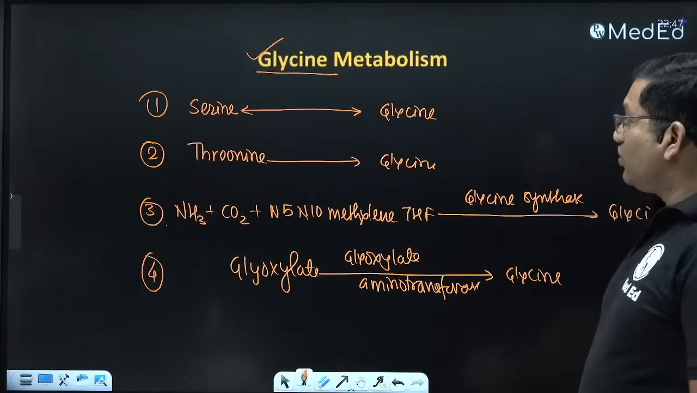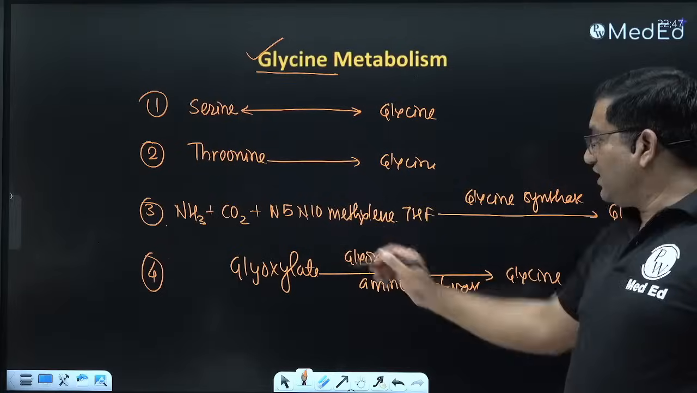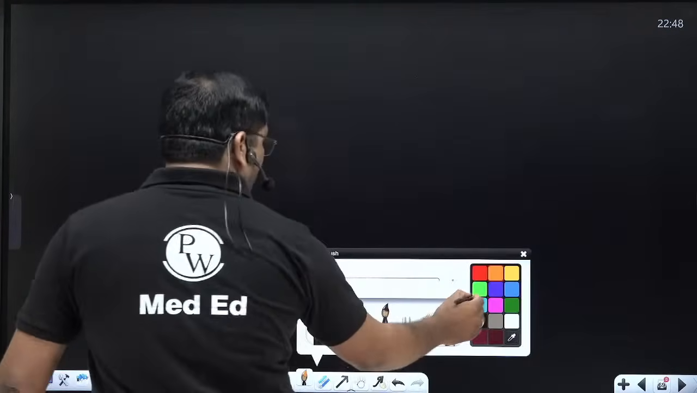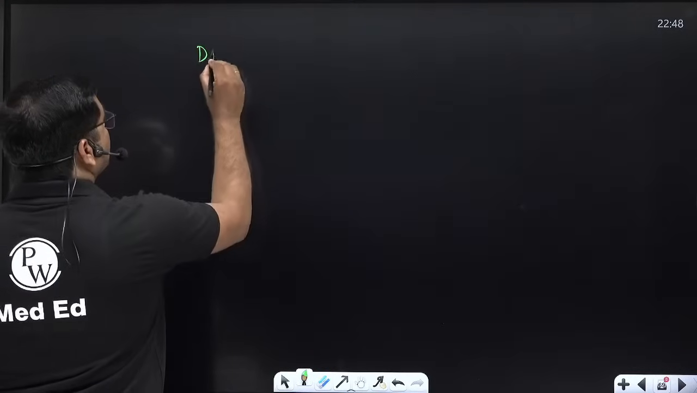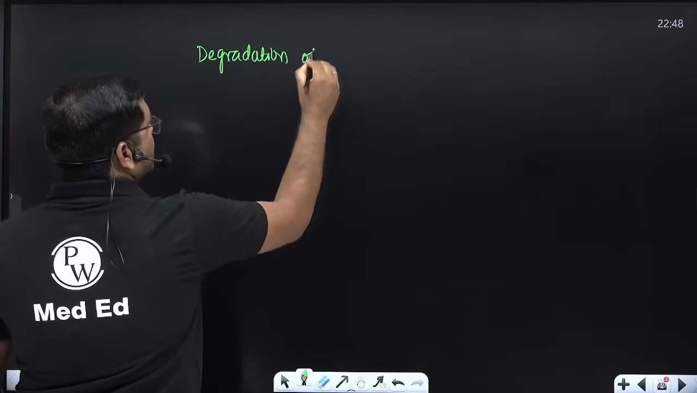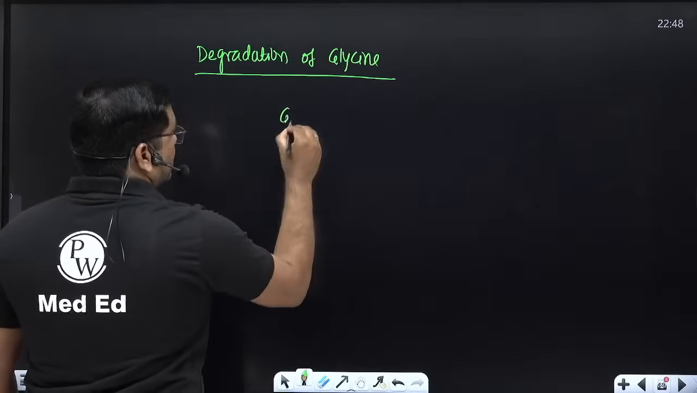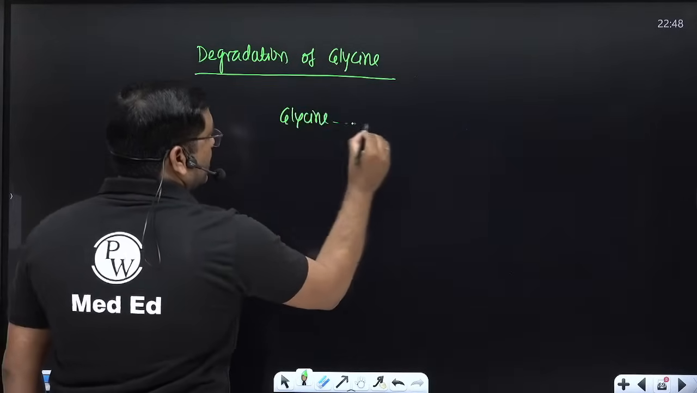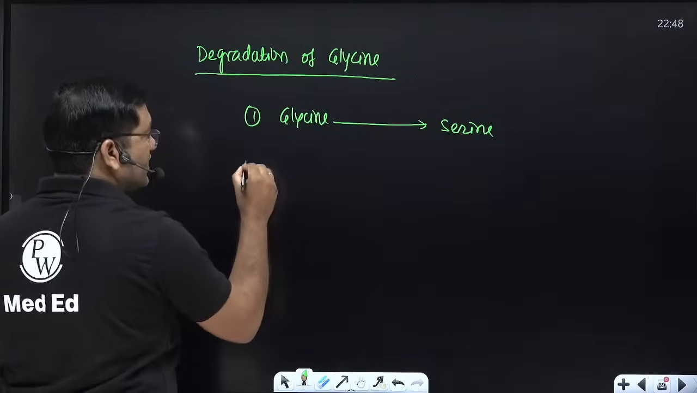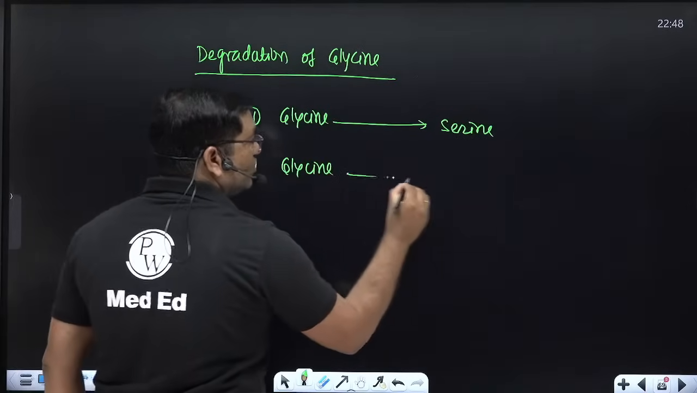Now how does degradation of glycine occur? Glycine is degraded by the glycine cleavage system. How is glycine degraded? Glycine is converted into serine, and this is a reversible reaction. Second, glycine, by glycine oxidase, is converted into glyoxylate.